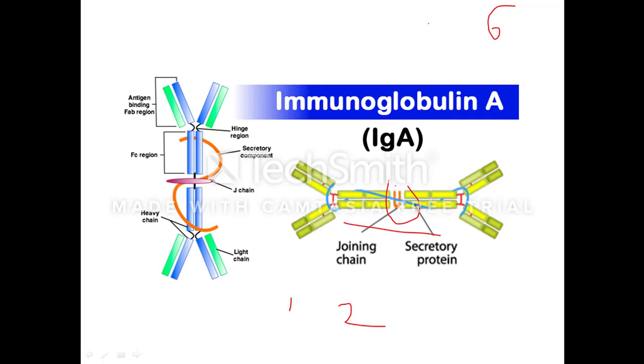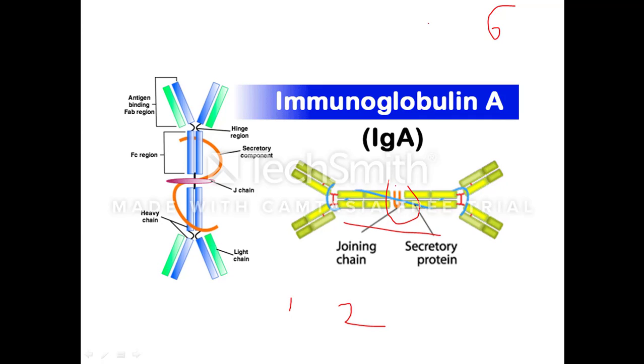IgA is present in the colostrum, the first milk secreted by the mother after delivery, and protects the baby from pathogens. Breastfeeding reduces gastrointestinal infections as it inhibits the adherence of pathogens to the internal linings, thereby protecting the newborn baby.